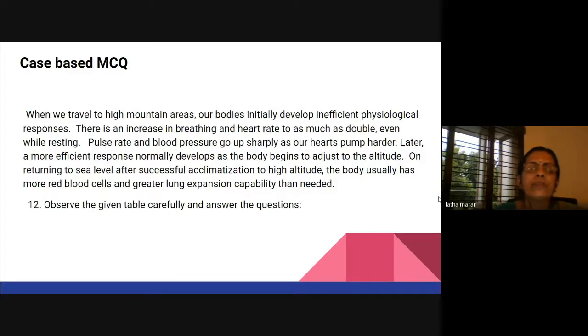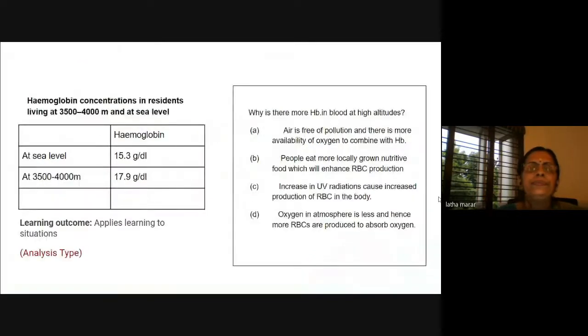This is another case-based question. Please read it, teachers. Okay, I'll just go to the table. Hemoglobin concentration in residents living at 3,500 to 4,000 meters and at sea level.